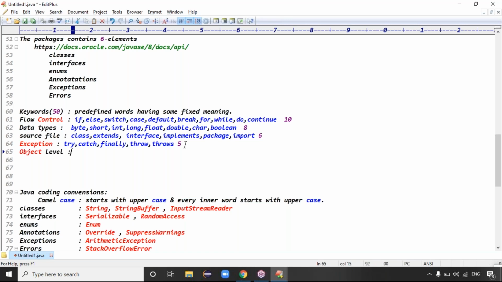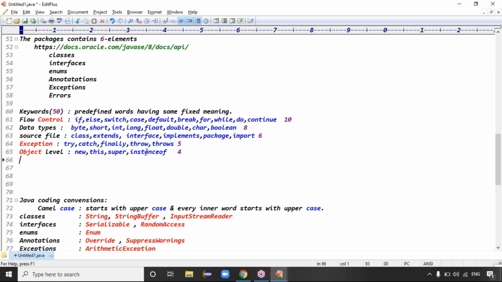Next one is object level keywords, guys. If you take the object level, to create the object in Java, we use the new keyword. Current class object, this keyword. Super class object, super keyword. And type of the object: to check the type of the object, instanceof keyword, guys. Total how many keywords here? 4 keywords, right? This is object level. New, this, super, and what? Instanceof, right? Exactly.